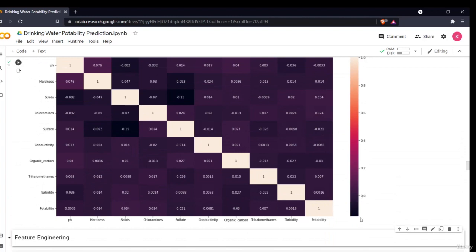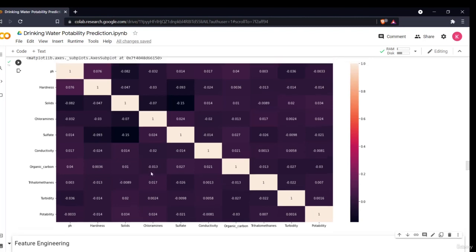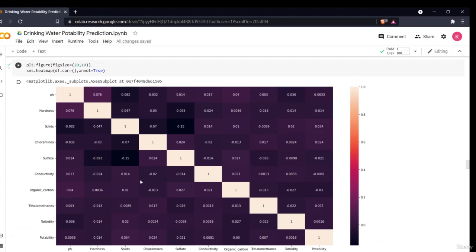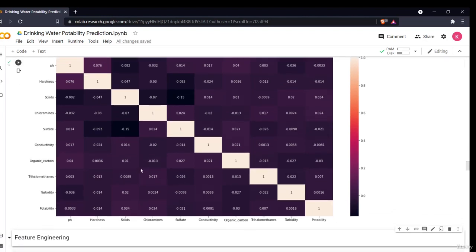The column is still 0 only, because that data only tells us how much the water hardness increases with potability. That's why it has no negative correlation, very few of them. But we also found that this data is not that much correlated, because the color is always in the dark scene, which means below 0.2. So we see that the data is not that correlated with each other.